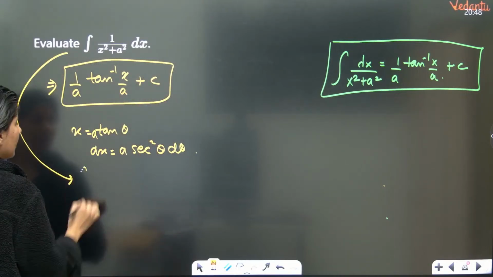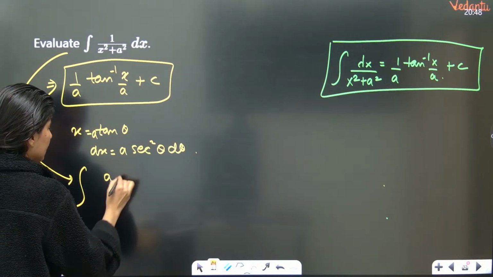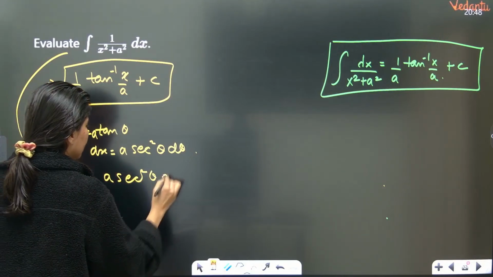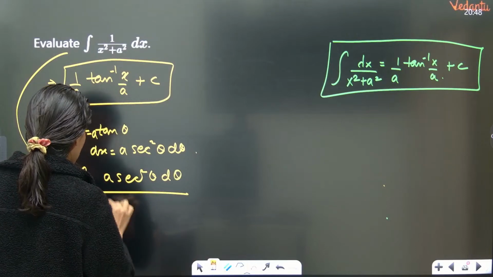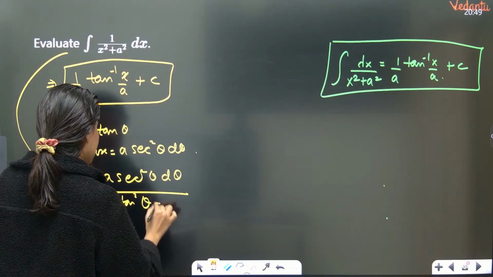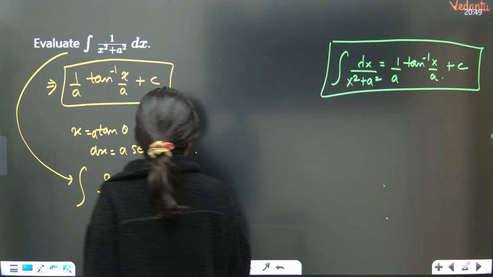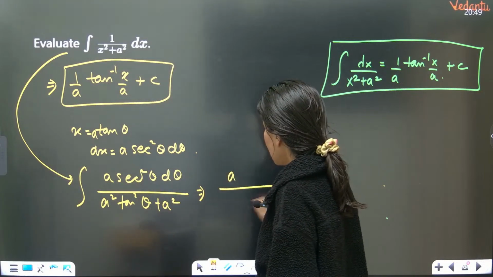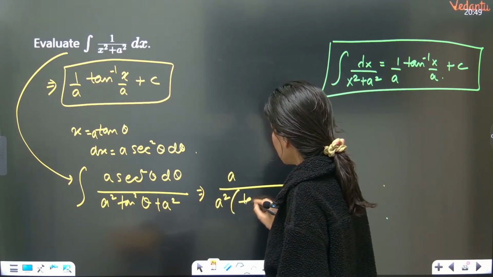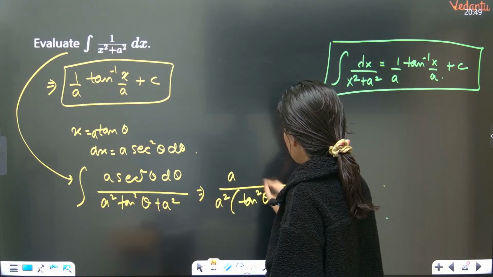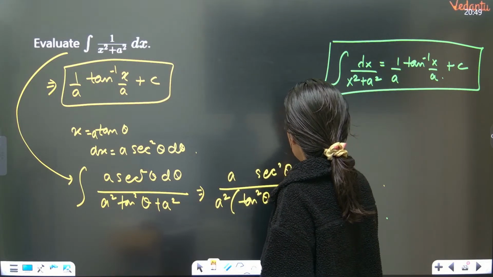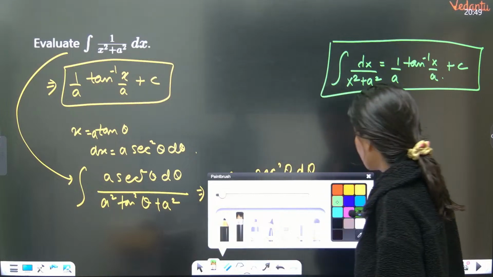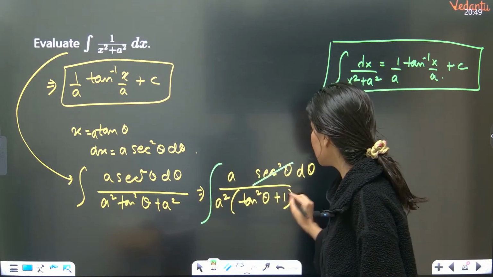Yes, yes. Now integration a sec square theta d theta, and this is a square tan square theta plus a square. So what we are going to do is a, and this is a square. So tan square theta plus 1, and this is sec square theta and d theta. And now what you're going to do is integration sec square theta, and this is gone.